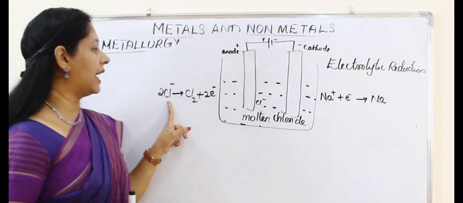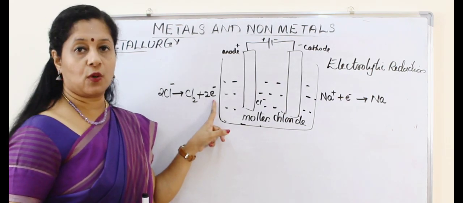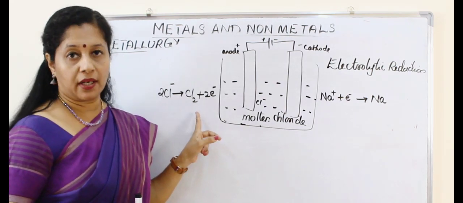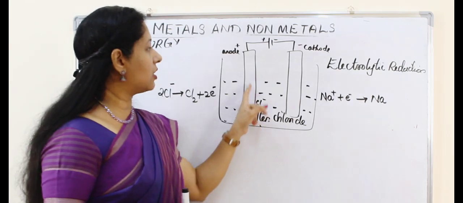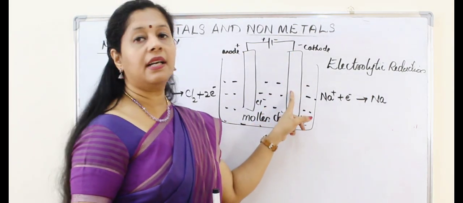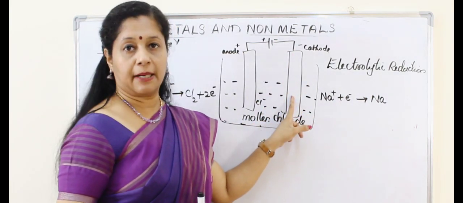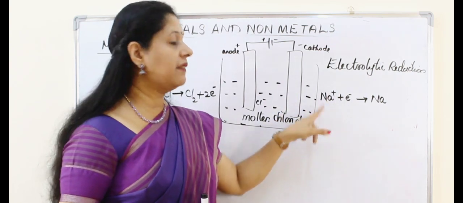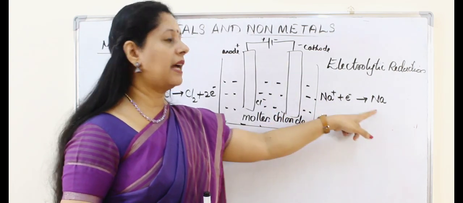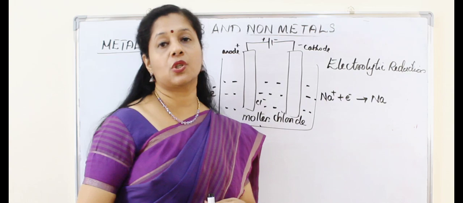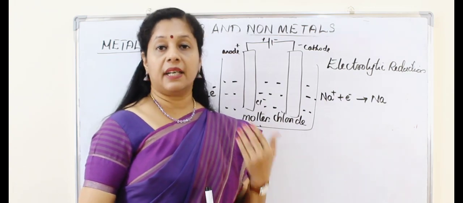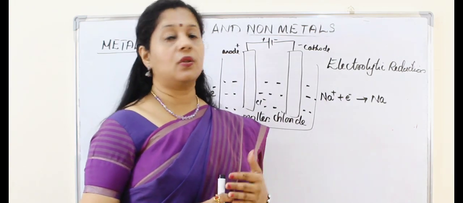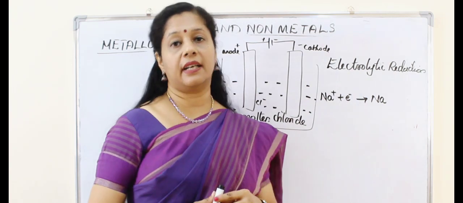On reaching the anode, chloride will lose its electron and become chlorine, right? These electrons pass through the wire and reach the cathode where sodium is there. Sodium will receive this electron coming from chlorine and it will get reduced to sodium. So here the reduction is using electricity. This reduction is called electrolytic reduction.